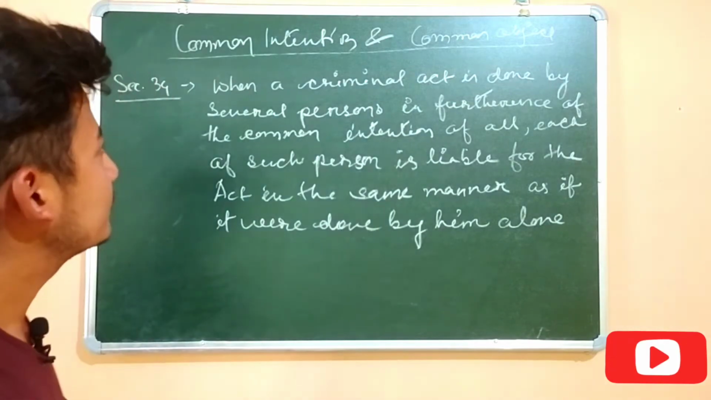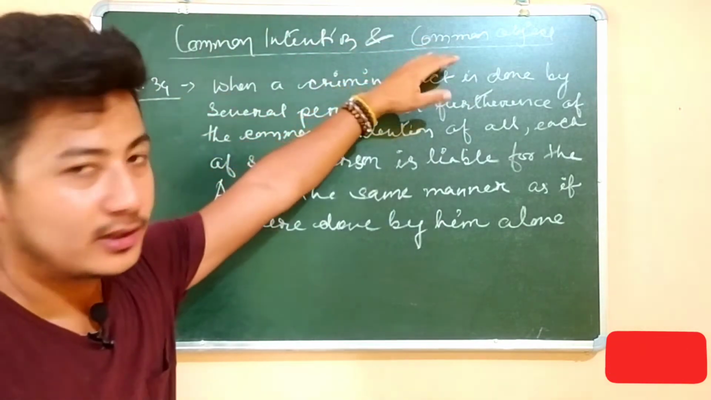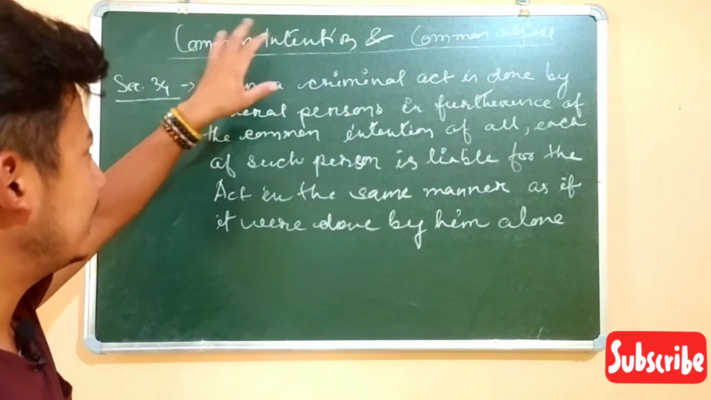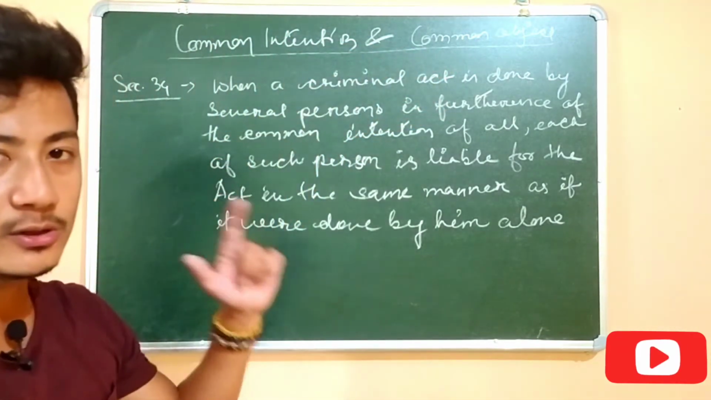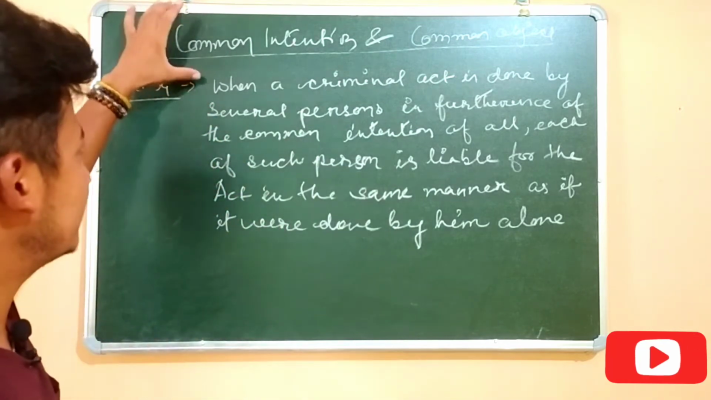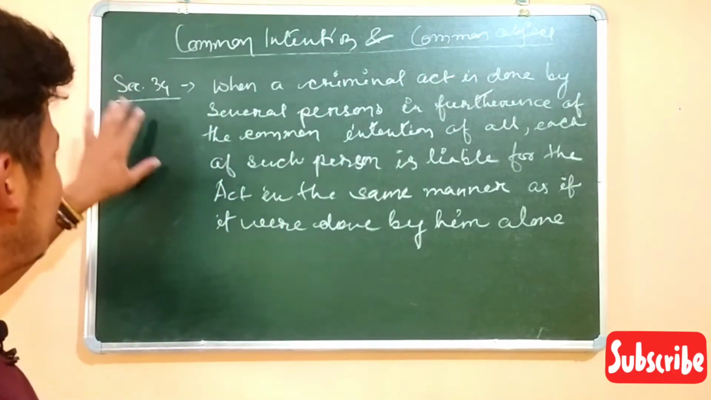So guys, common intention and common object. We're going to look at them in detail, and we're going to look at the differences between them. Both of these are talking about joint liability. So let's look at what Section 34, the common intention, talks about.